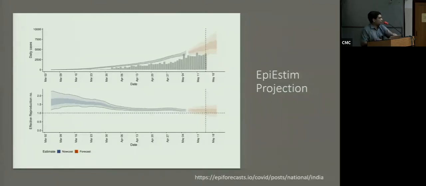Why is 1 an important number? Remember, R naught is the average number of people that will get infected from an infectious person. So if one infectious person will infect only another infectious person, there is no growth for the epidemic. It remains stable. If on an average, one infectious individual infects 1.1 person, it will be a slowly growing epidemic. It will keep growing till that effective R falls below 1. So when the R falls below 1, you know that the epidemic is going to die out.